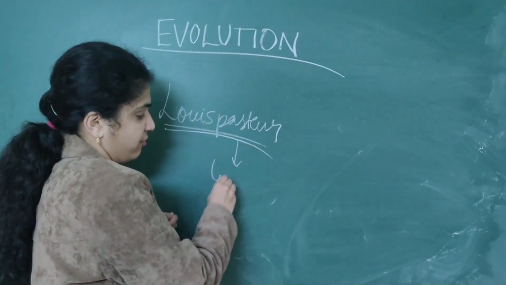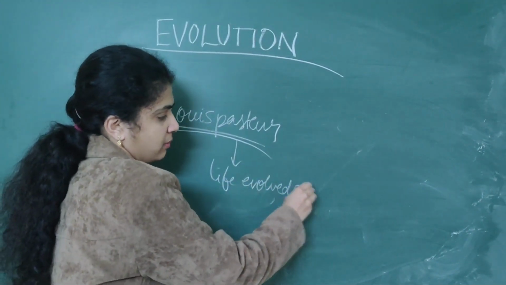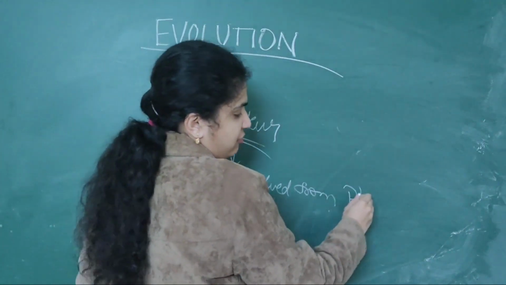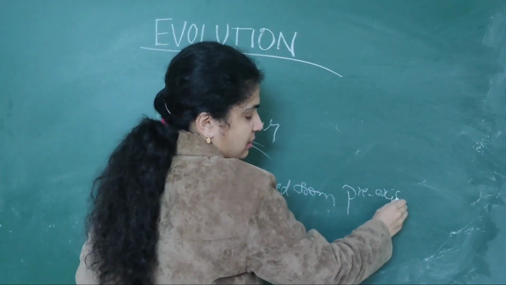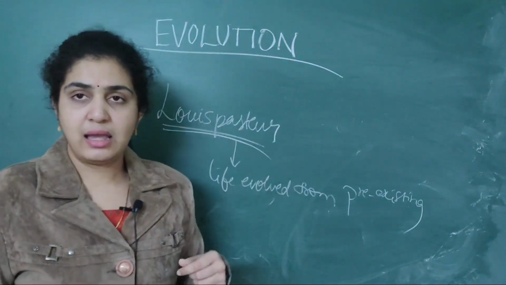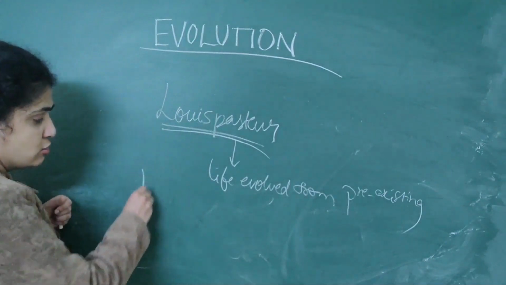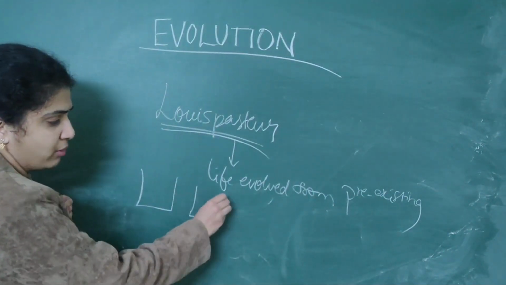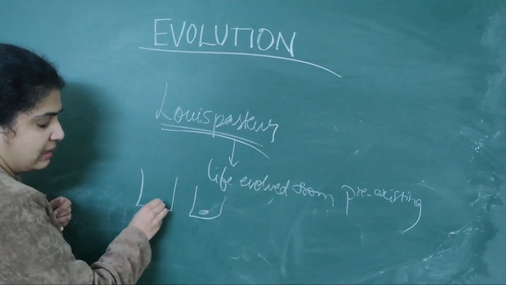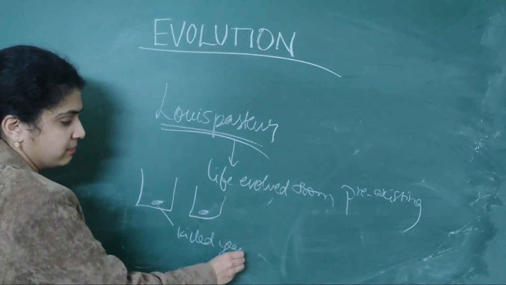So life evolved from pre-existing life forms, like air. He conducted an experiment. Important NEET question. He put 2 flasks, and he put killed yeast in both the containers.